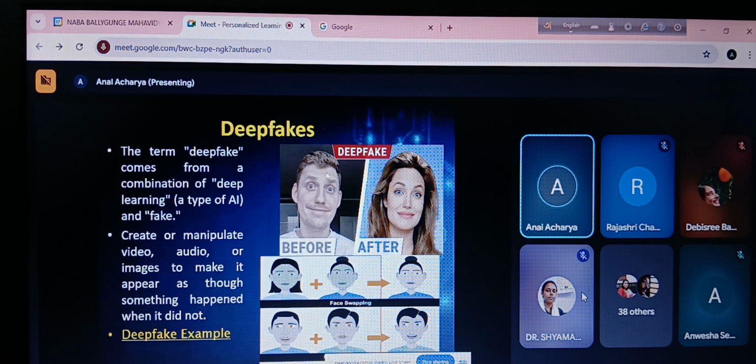So you will see over here, just let me take the laser pointer. You will see that this is the original image. On the right hand side, a fake image has been developed of the person, right? Then of course there are two persons, one is a lady, another is a gentleman. Their faces have been swapped. That means the face of the lady has been put in the place of the face of the gentleman.